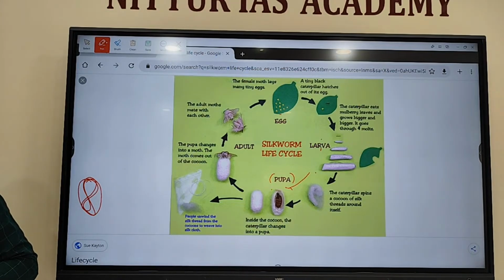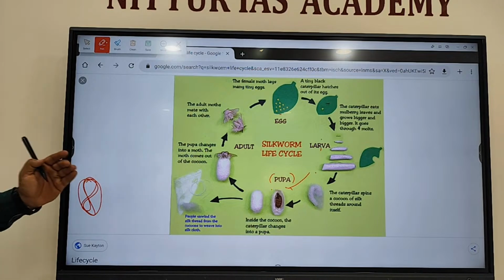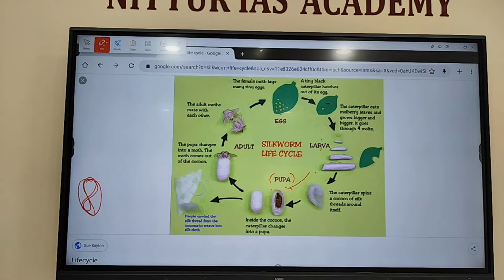Spider web is chemically a protein. How is a spider web formed? Have you observed how the spider forms its web? It will secrete a liquid. When that minute liquid comes in contact with the air, it turns into a fiber. Here also, it secretes a liquid. When the liquid comes in contact with the air, it turns into silk fiber. It creates that web around it, the cocoon.